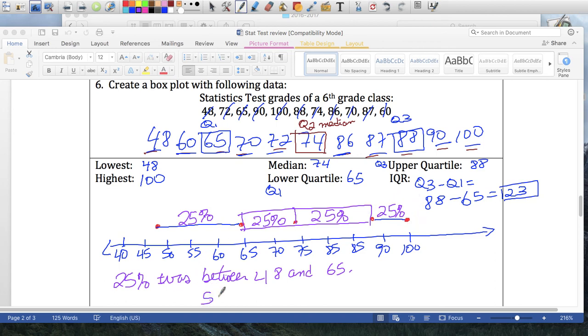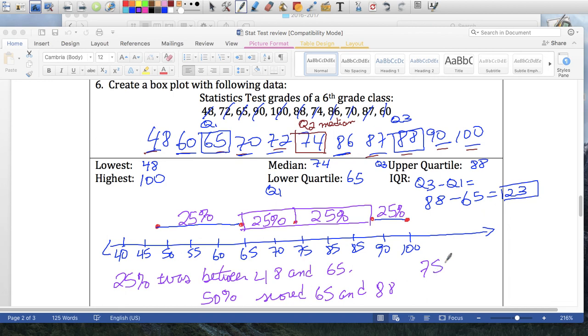Okay, 50%. 50% of the students scored, and you can pick any 2 groups, between 65 and 88. Okay, these 2. You can say that 50% of the students scored between 48 and 74. So that's another thing you could have said. So you had choices with 50 as well.